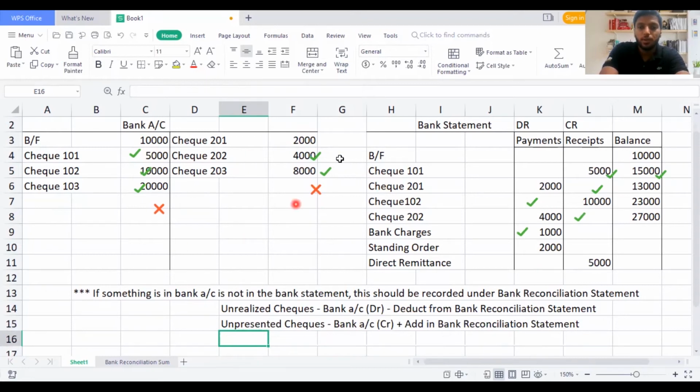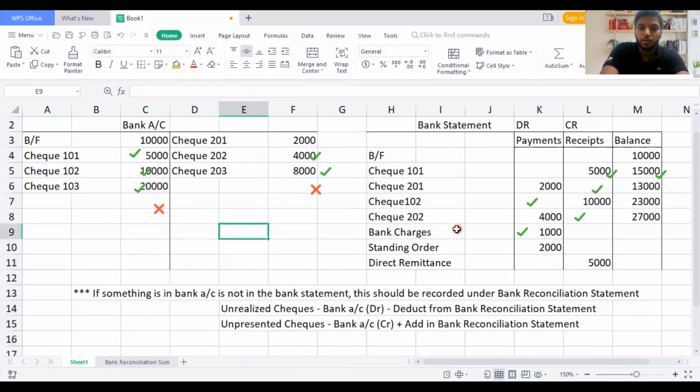Now, I'm going to compare my bank statement with the bank account. So this is the second comparison. First, I compared my bank account with the bank statement and I found unrealized and unpresented checks. And now I compare my bank statement with my bank account in order to find what details are missing in the bank account. Now, when I compare, you might see here, what do I find? I have in the bank statement bank charges, standing order, which is not there.